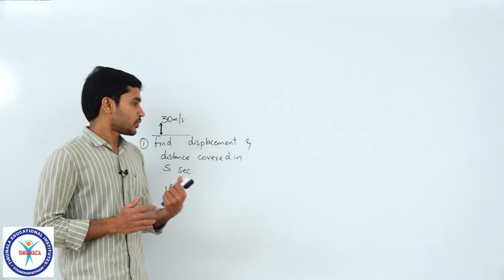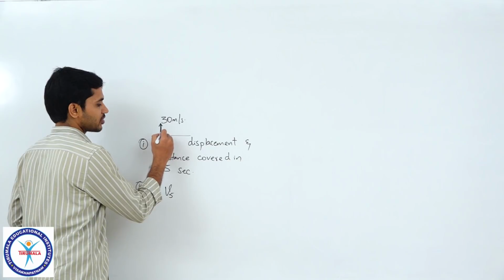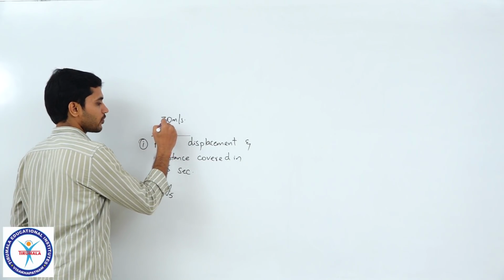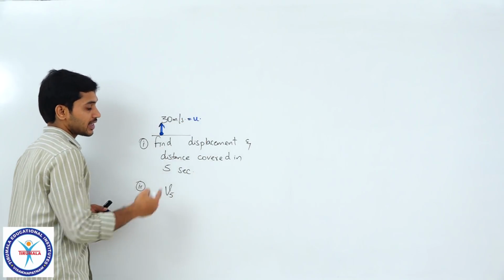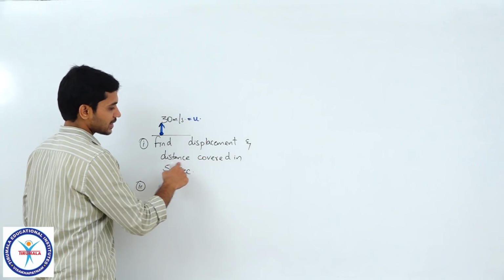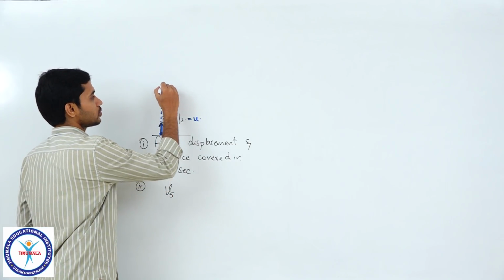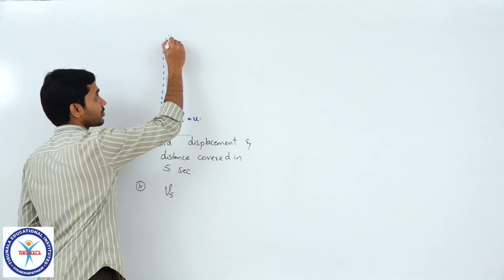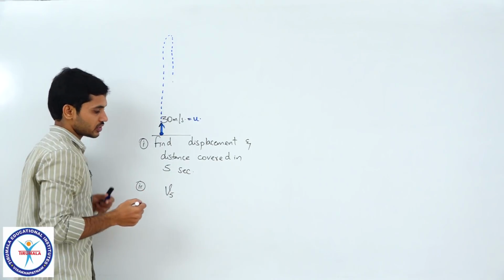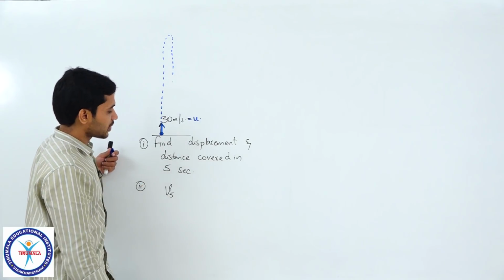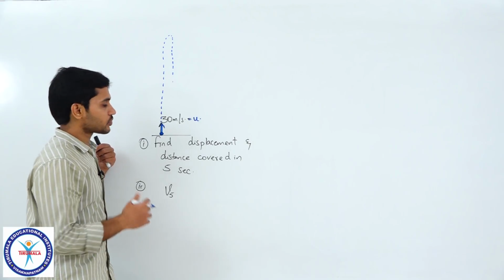Students, let us see this question now. So, here they have given that a particle is projected vertically upwards with an initial velocity of 30 meter per second, right. So, this is the initial velocity, and they are asking us to find out the displacement and the distance covered in 5 seconds. So, we can say that this particle will move vertically up and then somewhere it turns back and tries to move vertically downwards. So, they are asking us to find out displacement and distance covered in 5 seconds. So, let me first write the equations, correct.